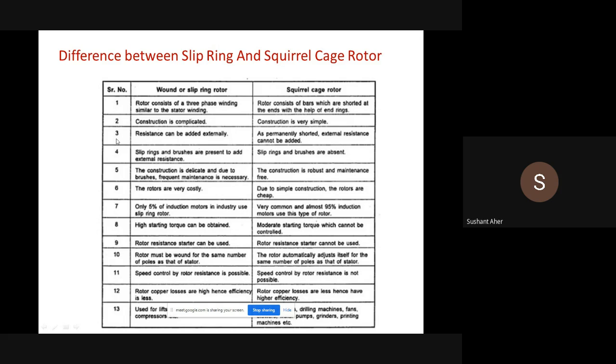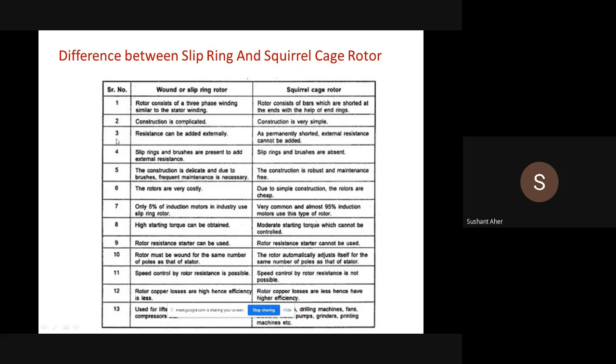but the poles of the squirrel cage type induction motor automatically adjust to the poles of the stator. See, the speed control by rotor resistance is possible by changing the rotor parameter. The speed control of the squirrel cage induction motor by varying the rotor resistance is not possible. Then the rotor copper losses are very high for the slip ring induction motor. But for the squirrel cage induction motor, the rotor copper losses are very low, so the efficiency is very high.